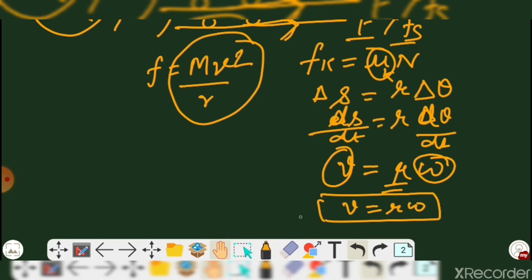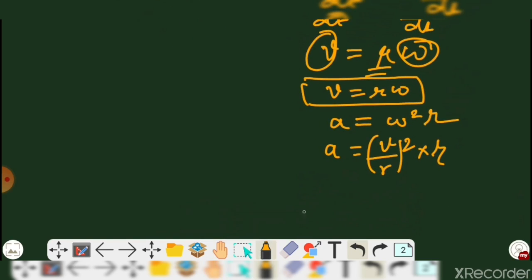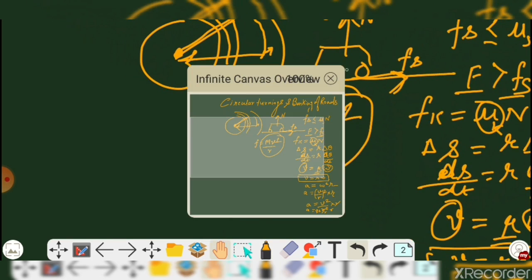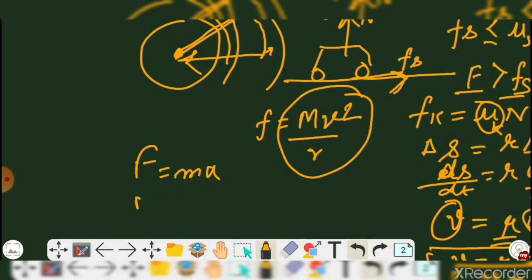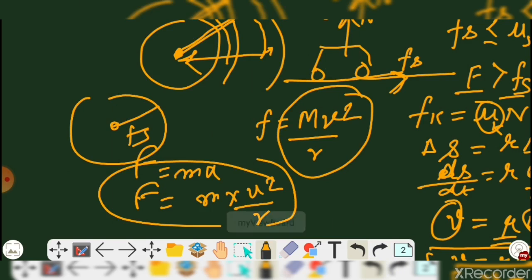And second, you have also learned the expression for acceleration, A equals omega R. So A equals V upon R times omega, which gives omega square R. That is multiplied by R, and A equals V square upon R square multiplied by R. So A equals V square upon R. As you know that F equals M into A, so F equals M into V square by R. That is what we call the centripetal force, which acts toward the center.